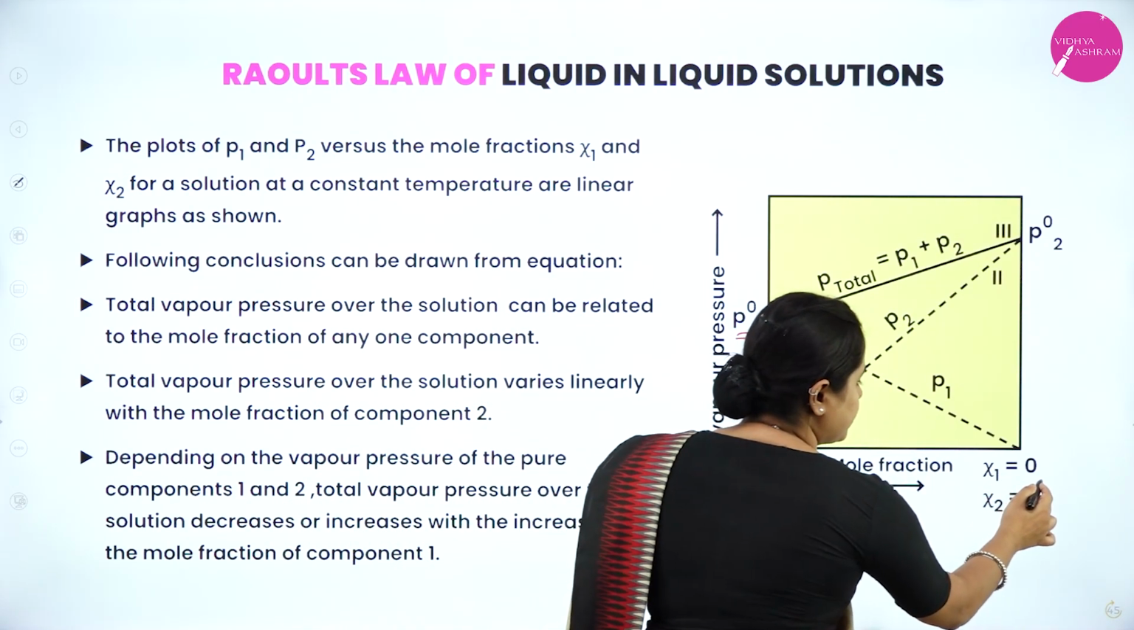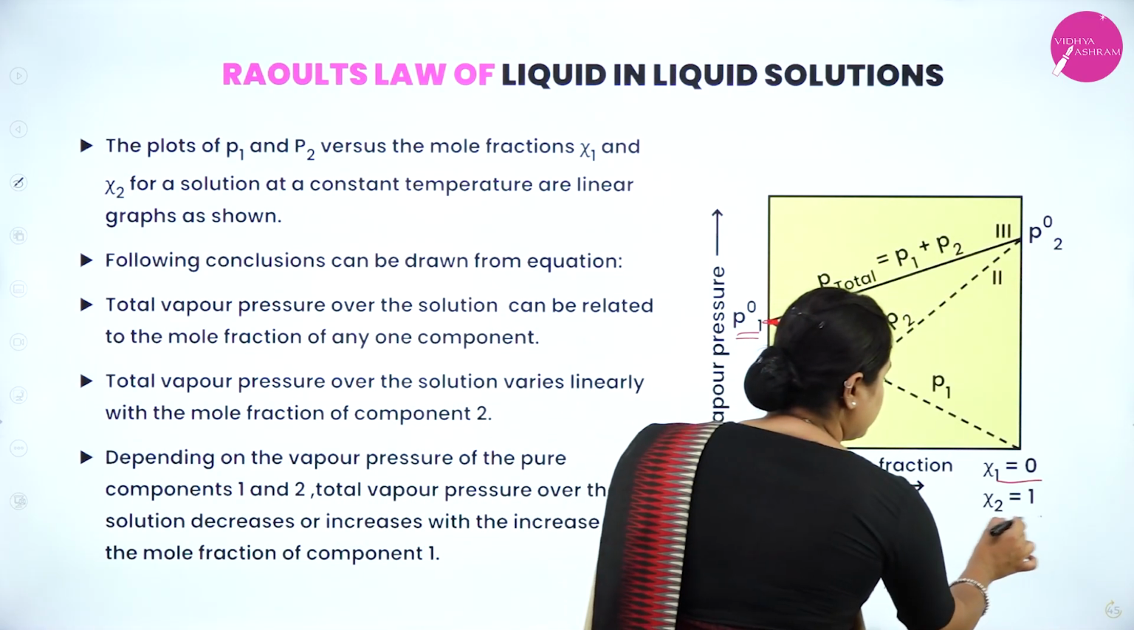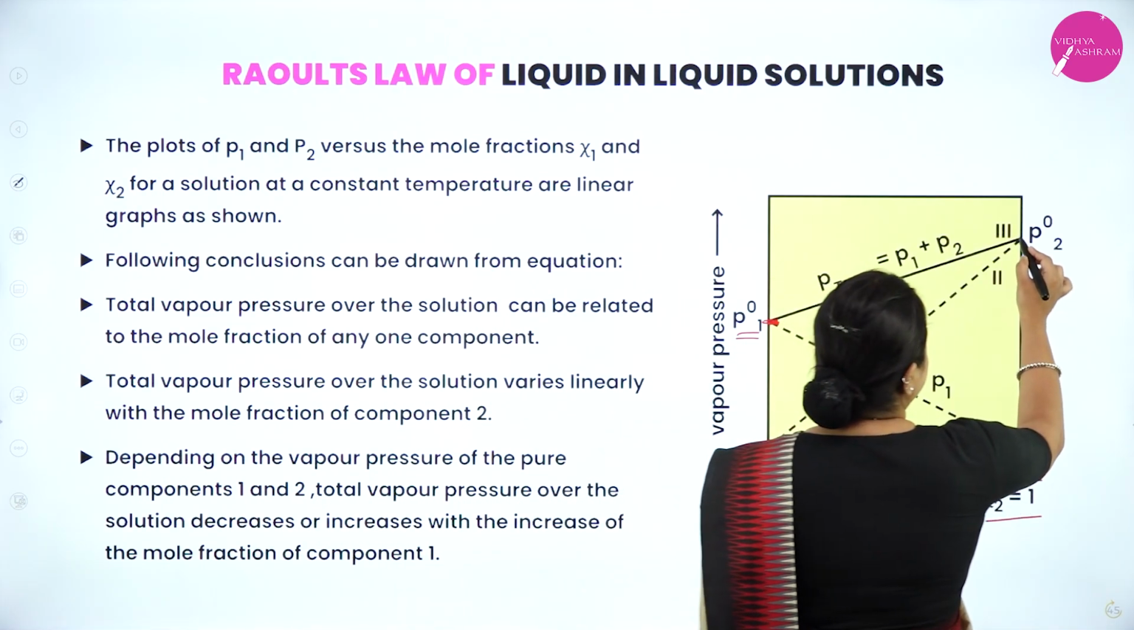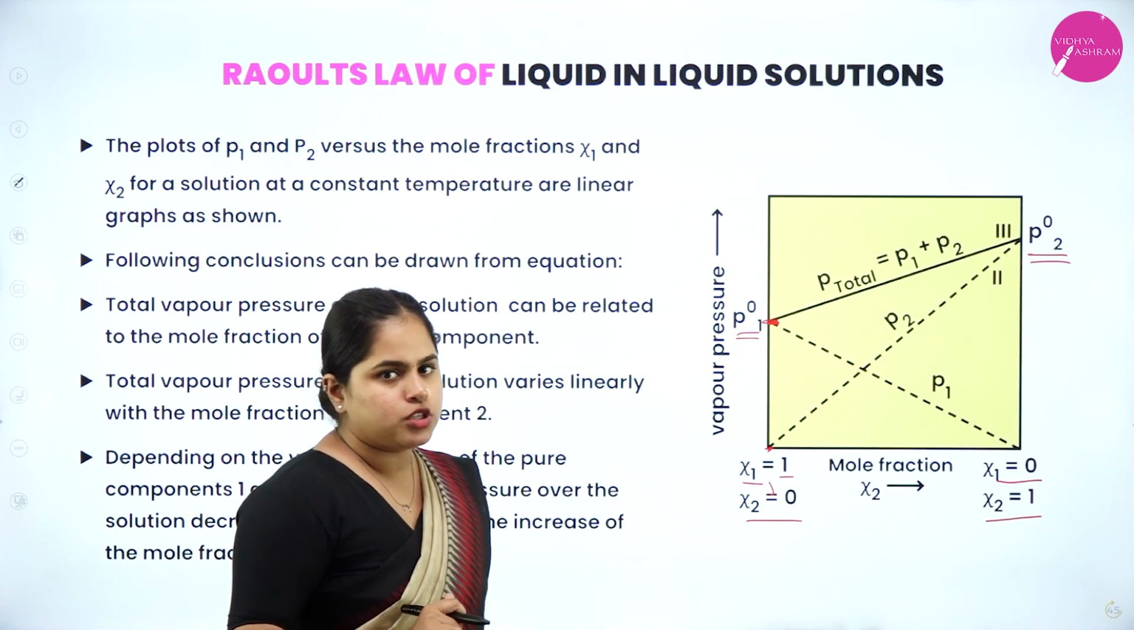Now in this case, you can see chi1 is equal to 0. That means there is no component 1. There is only chi2 equal to 1. That means only the second component is present. So this is the vapor pressure exerted by the pure component 2. Okay, so I hope it is clear.